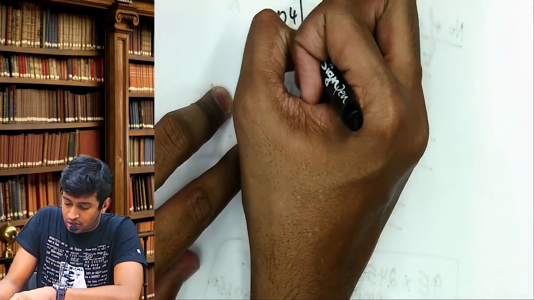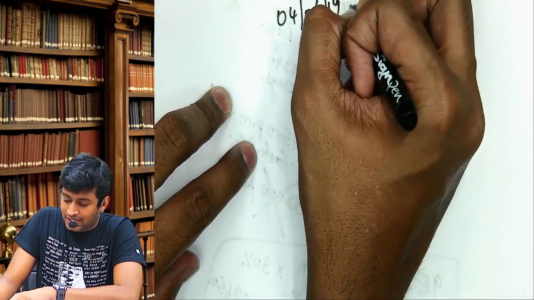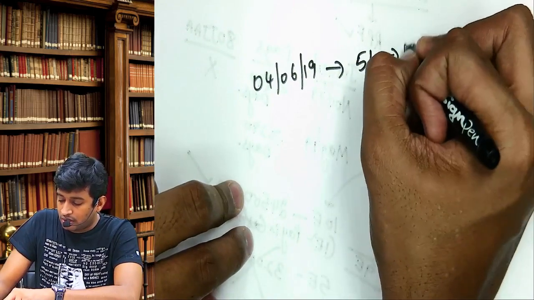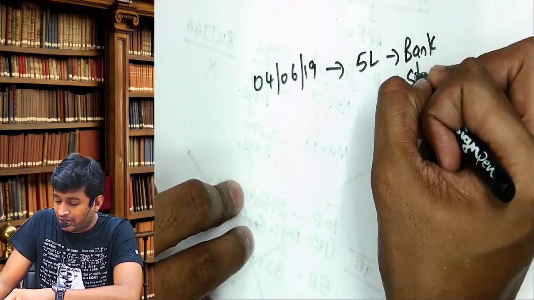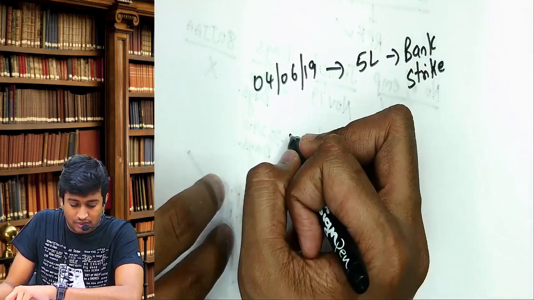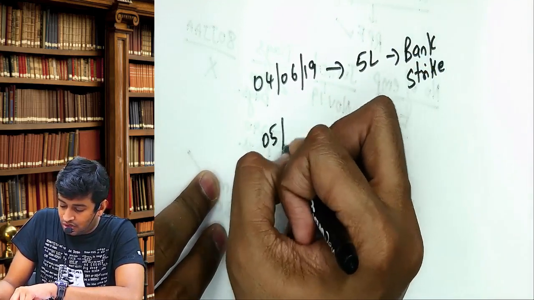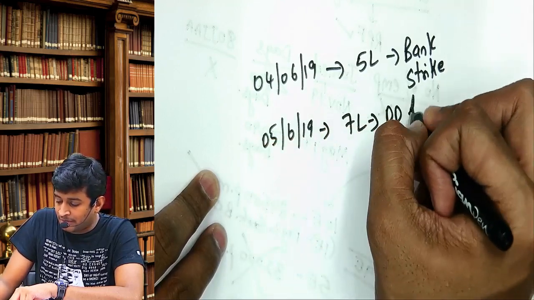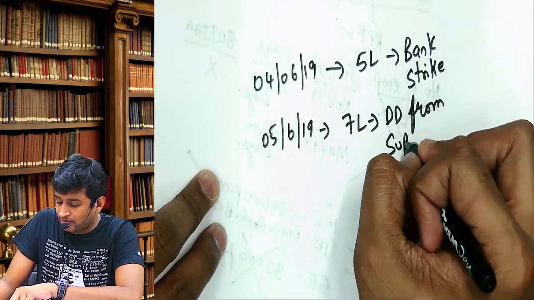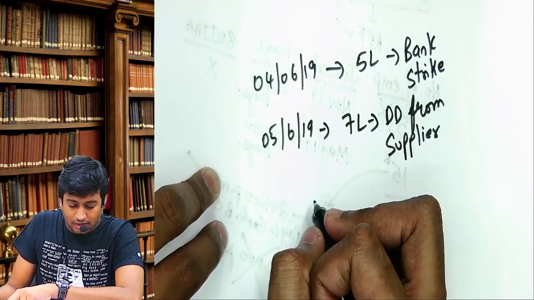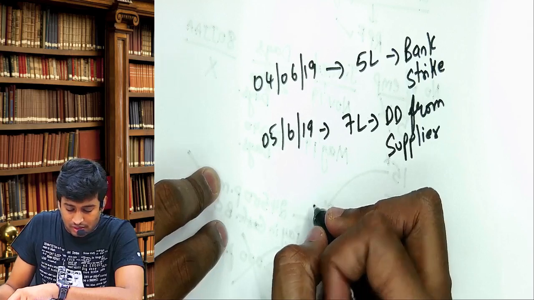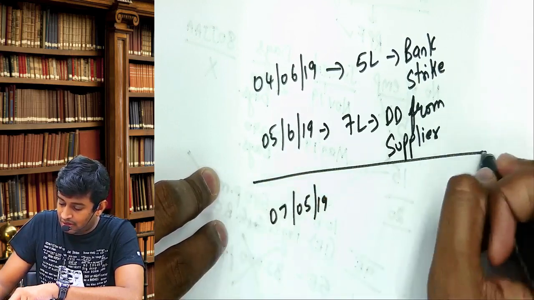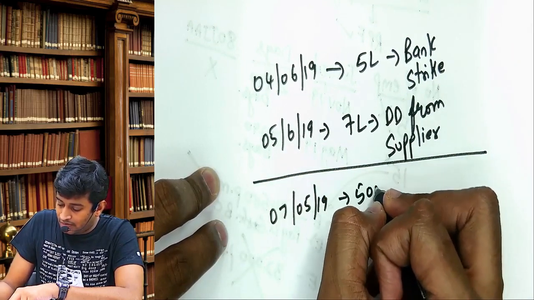On 4th June 2019, change the date, 5 lakhs due to bank strike. Next, 5th June 2019, demand from supplier. Next, 7 May 2019, 50,000.